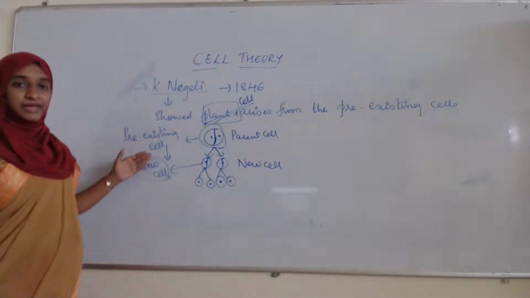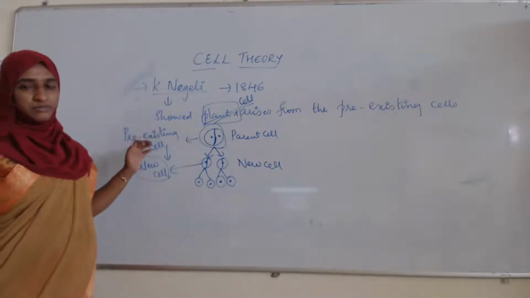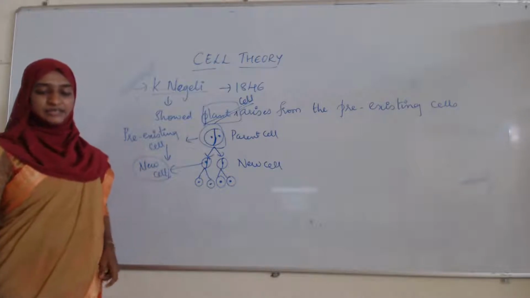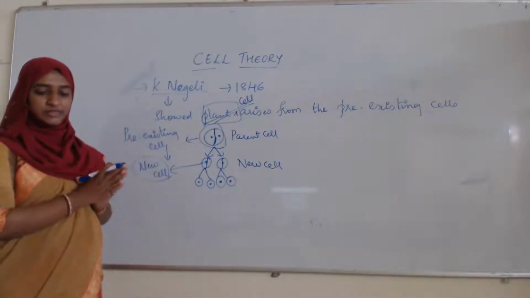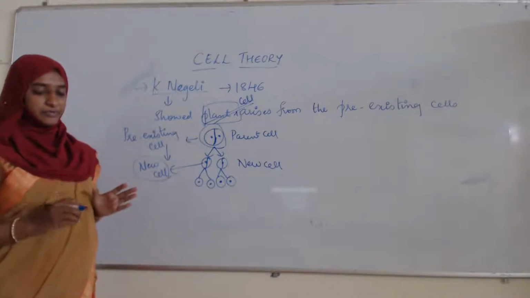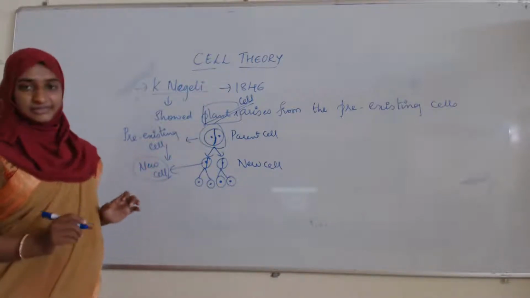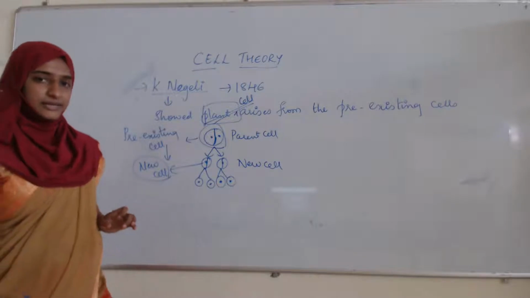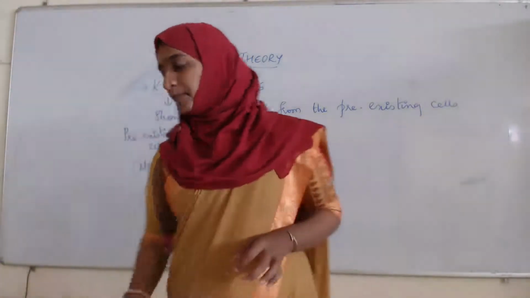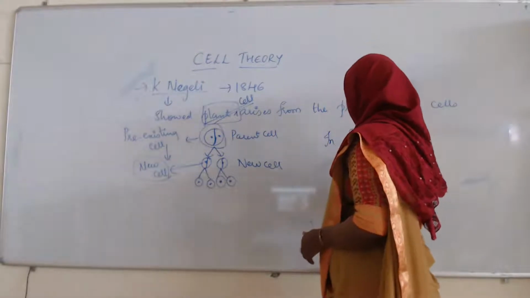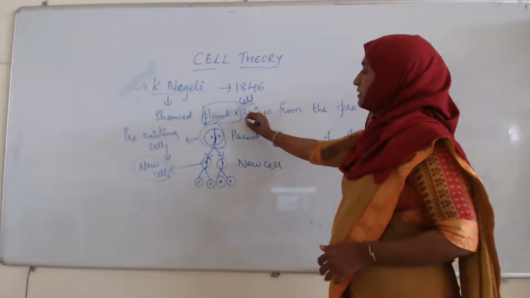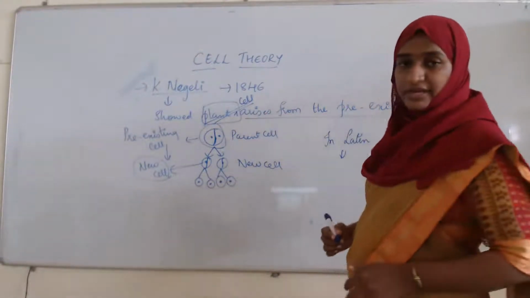Whatever their parent cells are, to them we can say pre-existing cells. In his theory he said that cells arise from pre-existing cells, and in Latin he had given one statement on this.